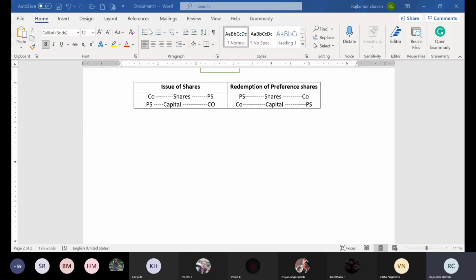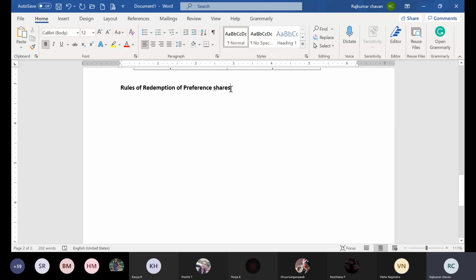And journal entries, I am not going to start today. Next class I will resume with the journal entries, but understand the rules which I am going to give today, because they are very important. I will go very slow. I want each one of you to understand those rules. So the next heading is rules of redemption of preference shares. Let us discuss them one by one.